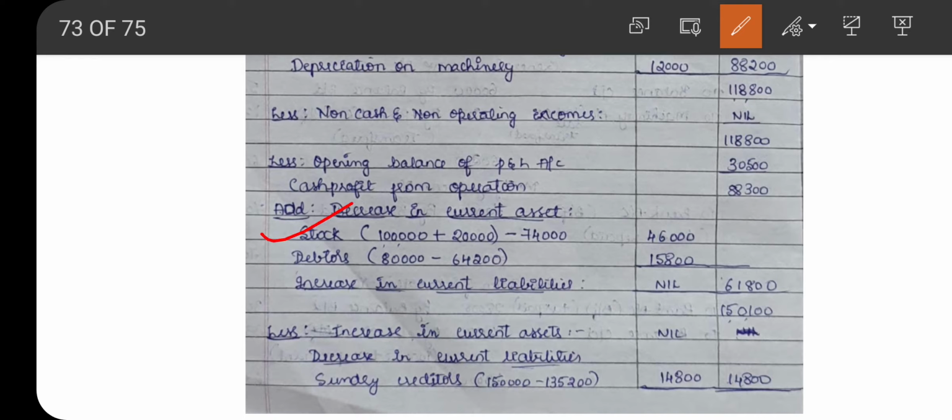Under that we have two current assets that have decreased: stock and debtors. While writing the stock amount, the opening balance is 1 lakh plus 20,000. This 20,000 is stock purchased for shares. 1 lakh is the opening balance, 20,000 is stock purchased for shares. Since stock is a current asset, we need to add the value of stock purchased for shares.